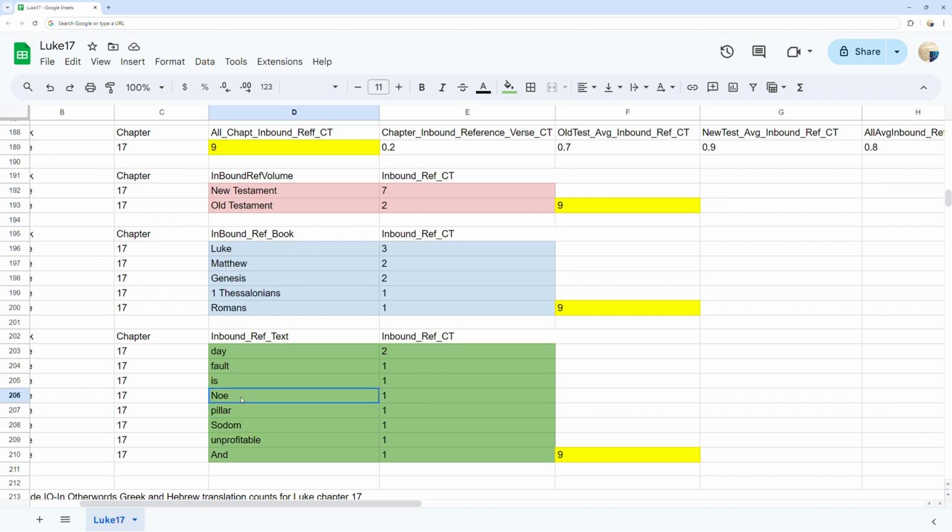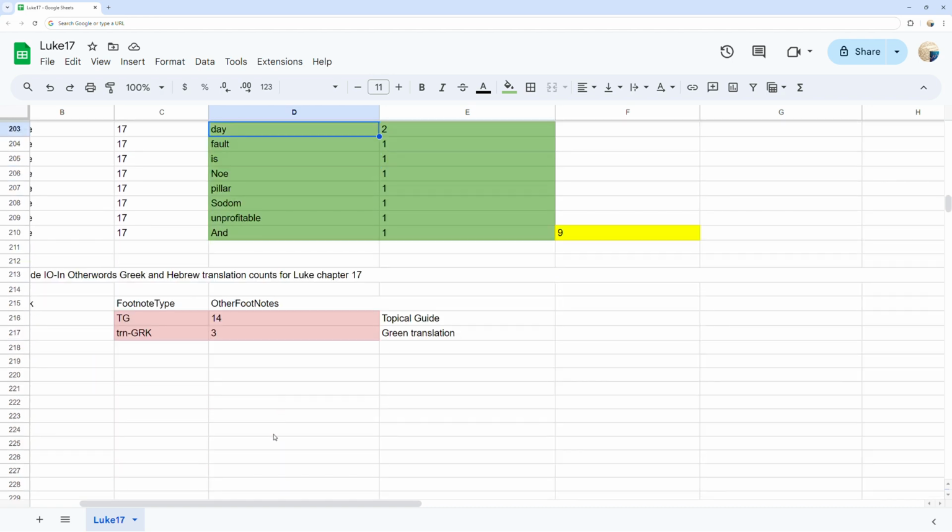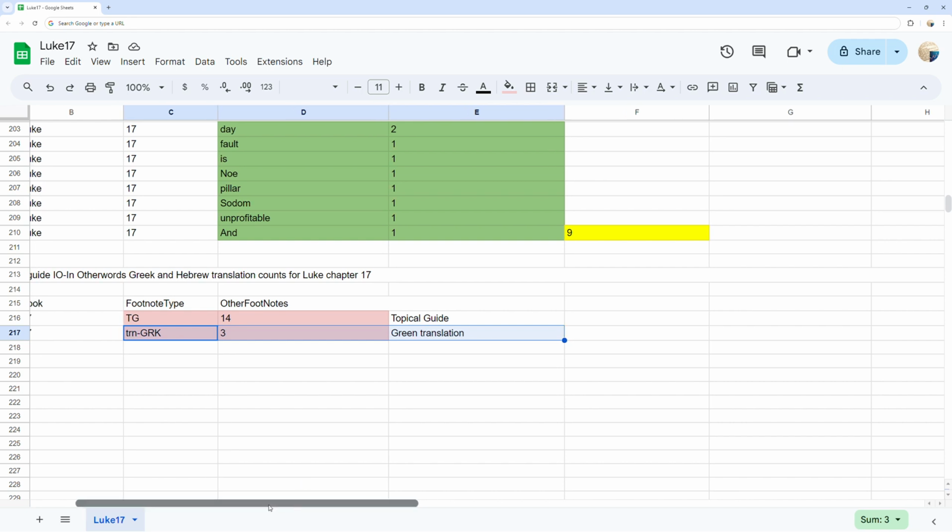Footnote definitions counts. You can see in red the footnote type and counts of topical guide with 14 counts as well as Greek translation at 3 counts found in Luke chapter 17.